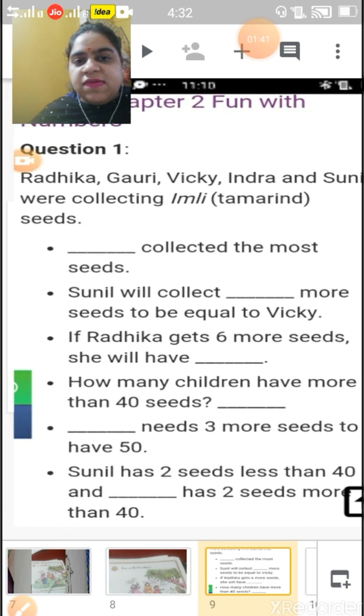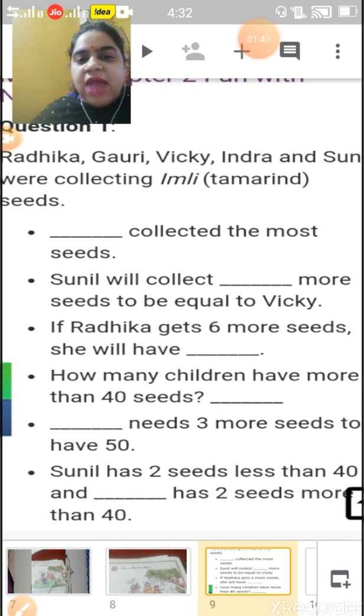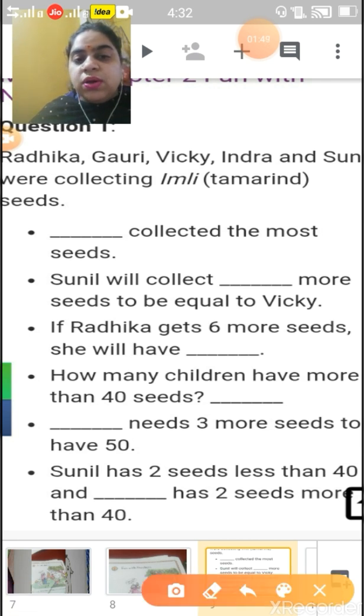In this, dash collected the most seeds. Children, can you tell me what does most seeds mean? Most seeds means which of them has the most seeds. So let's have a look.